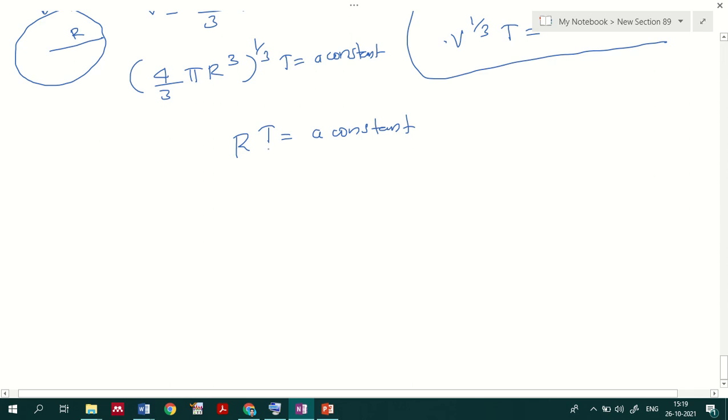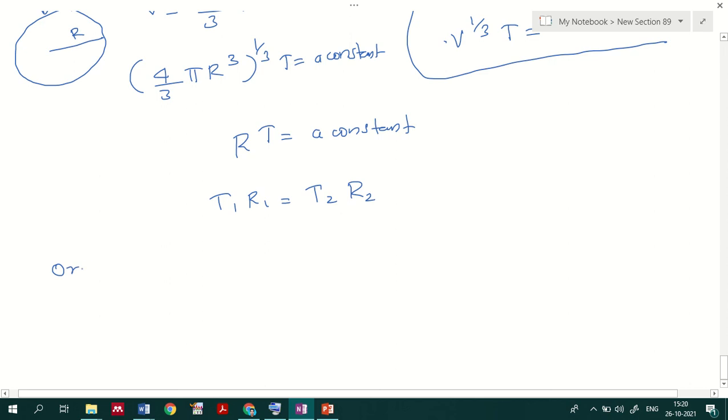It is important because RT equal to a constant, so I can write it as T1 R1 equals T2 R2.